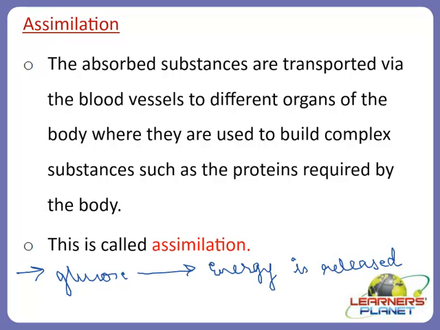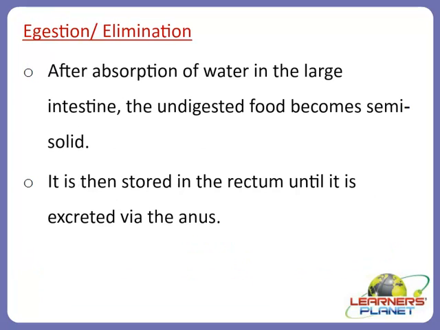Now what we discussed in the large intestine was that it absorbs water and some salts from the undigested food material, and the remaining waste passes into some other organ. What is that organ called? Yes, that organ is called the rectum, and the remaining waste passes to the rectum and remains there as semi-solid feces. So the fecal matter is actually removed out by the process of egestion or elimination. Egestion means releasing the unwanted or waste substances out from our body.